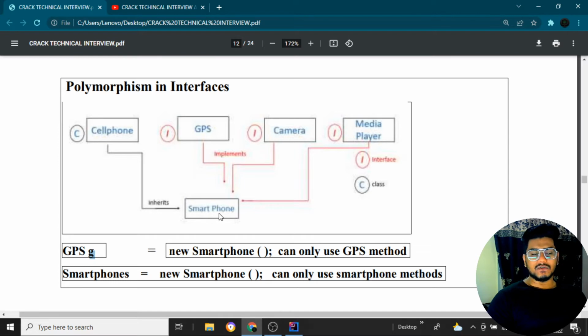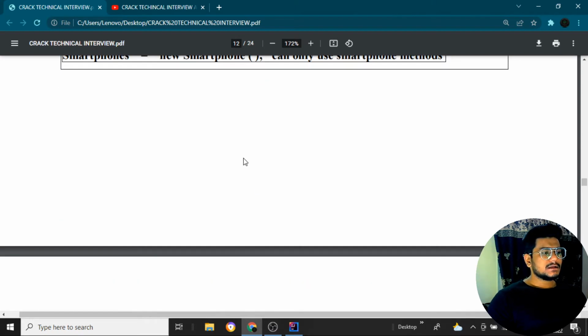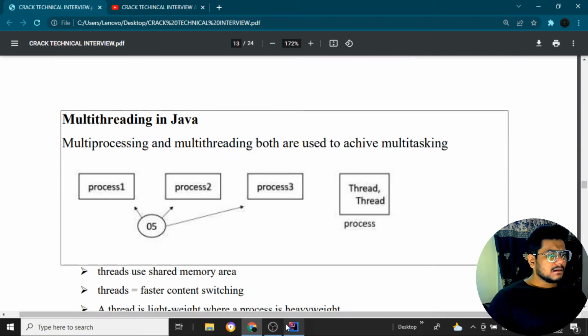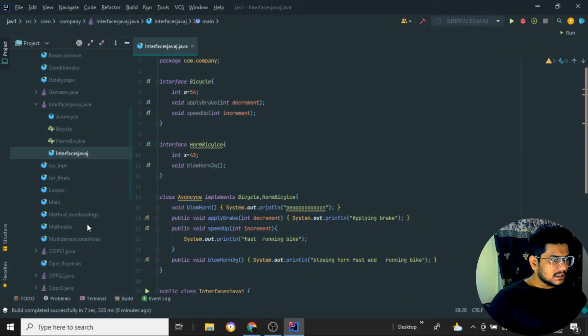It has a number of functionalities, so it acts as a cell phone, GPS, camera, and a number of things, but it will be different at different times. There are a few limitations, like we can only access particular properties at a particular time. Okay, I think I had the program for it, I don't know where it is, so let me check and get back to you.